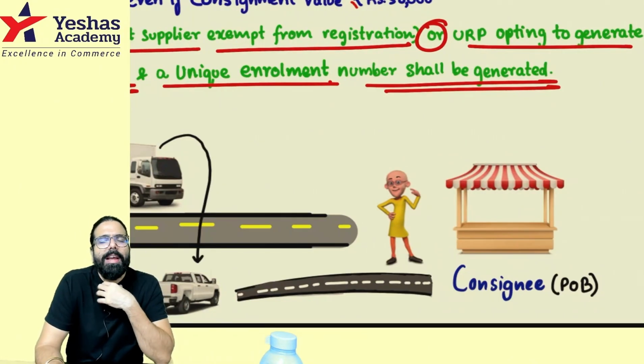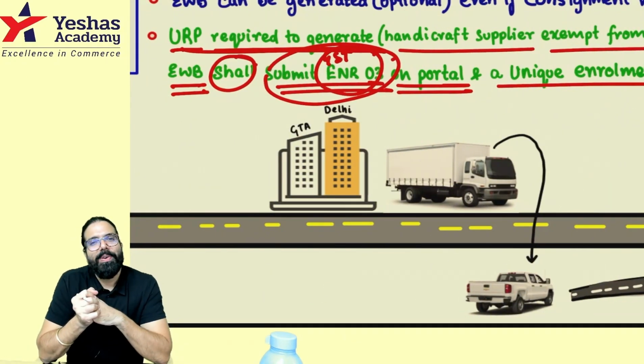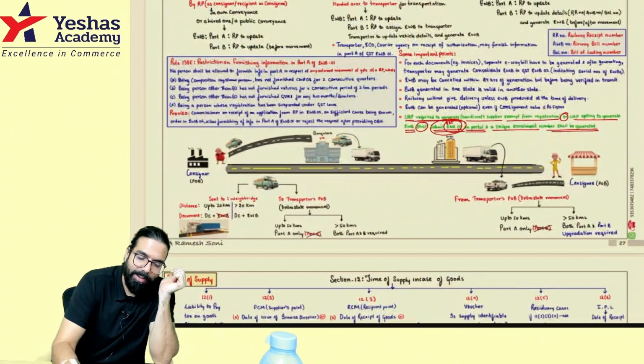So sir, can you tell me one thing? I am an unregistered person. Can I generate one e-way bill? Go online, submit this form, GST ENR 03, and now even if you are unregistered and want to generate an e-way bill, you can generate. That's all the change which has come.